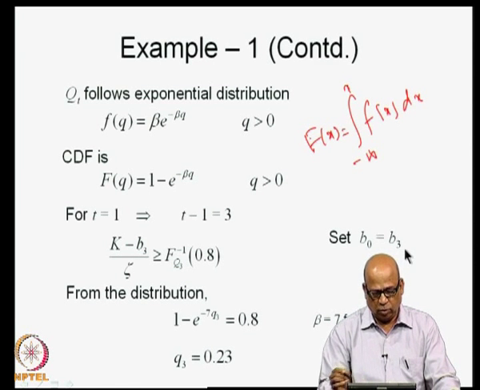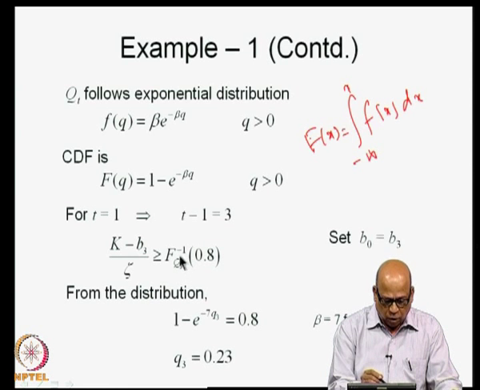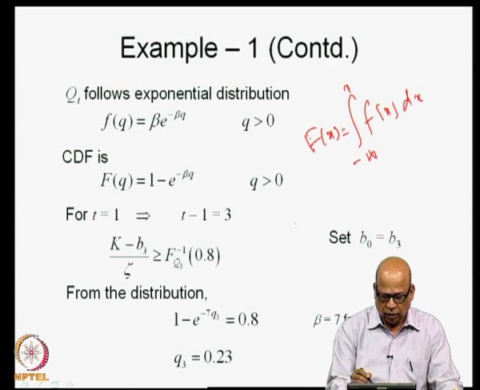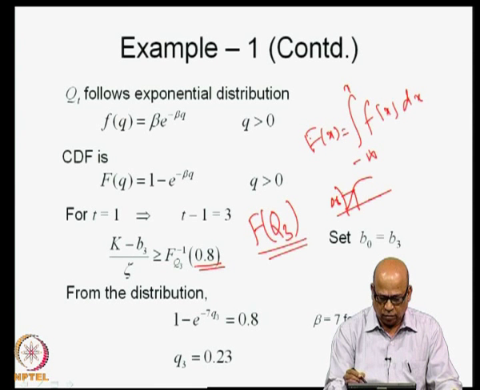by setting b_0 equal to b_3, like I explained just now. Now, which means for the distribution of q_3, you go to 0.8. So, you look at the distribution of q_3 now. You will look at F of q_3 and then go to 0.8 and then pick up that particular value associated with 0.8. That is what you have to do. So, this is 0.8, we are talking about this particular value,